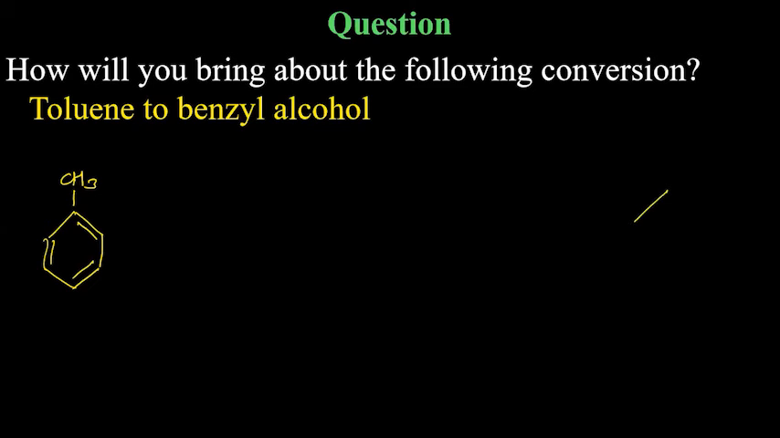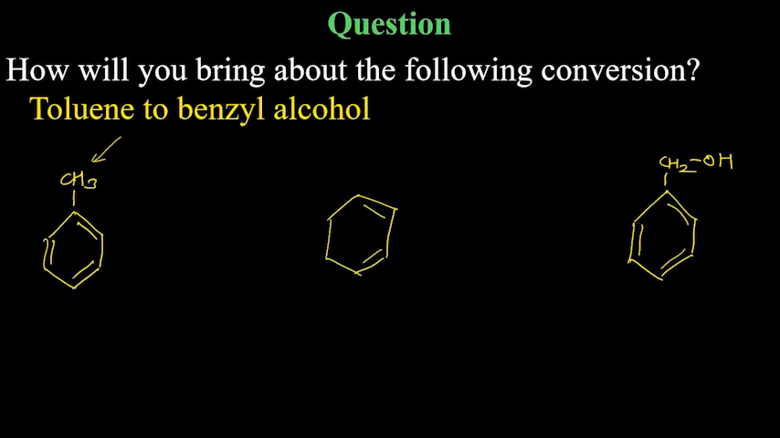Toluene to benzyl alcohol. Benzyl group is CH2 group attached to the benzene, and alcohol means OH. And this is a conversion you can do. First, you can introduce halogen here, means CH2Br or CH2Cl.